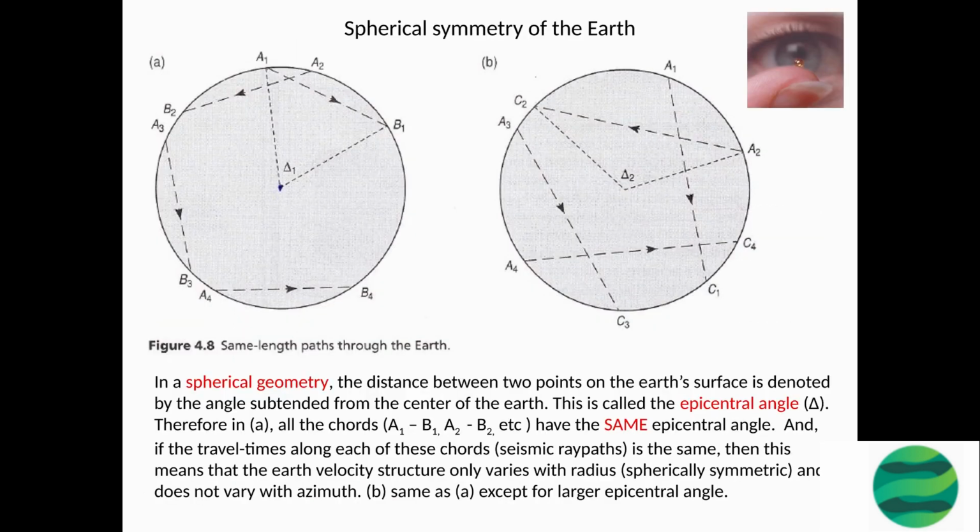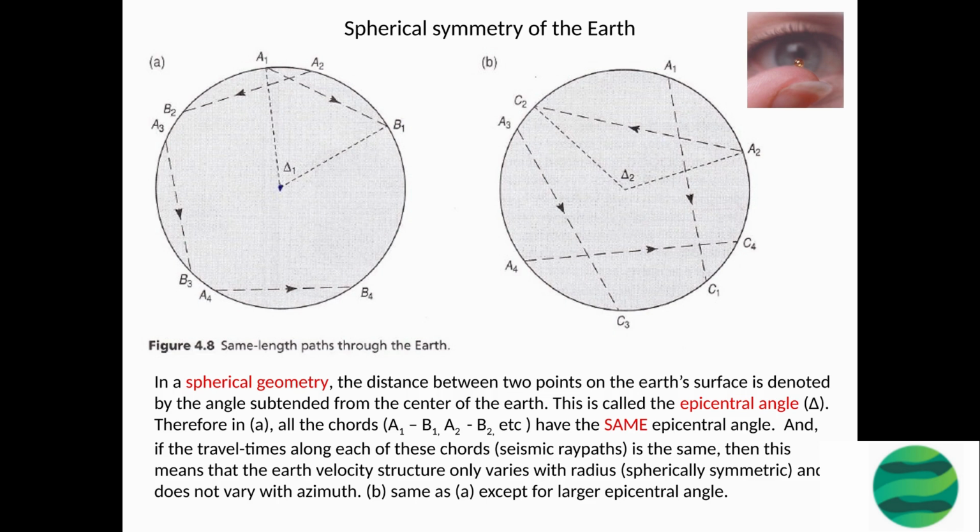In a spherical geometry, the distance between two points on the Earth's surface is denoted by the angle subtended from the center of the Earth. This is called the epicentral angle, delta. Therefore, in A, all the chords, A1B1, A2B2, etc., have the same epicentral angle. And, if the travel times along each of these chords, seismic ray paths, are the same, this means that the Earth's velocity structure only varies with radius, spherically symmetric, and does not vary with azimuth.